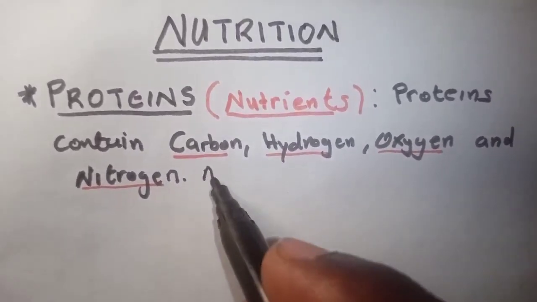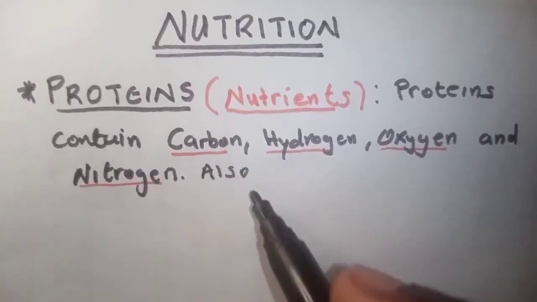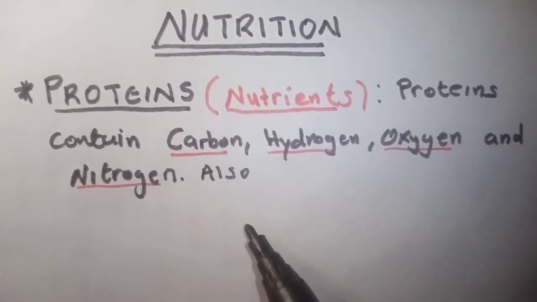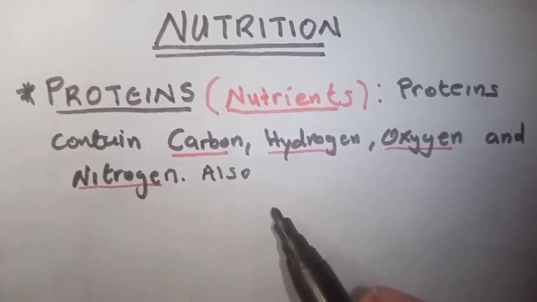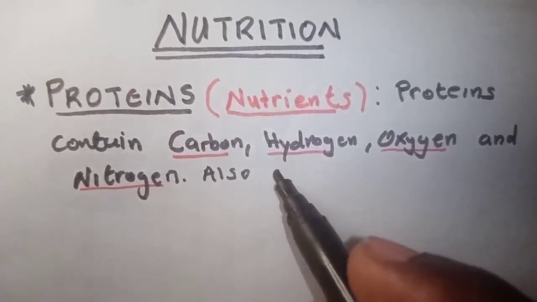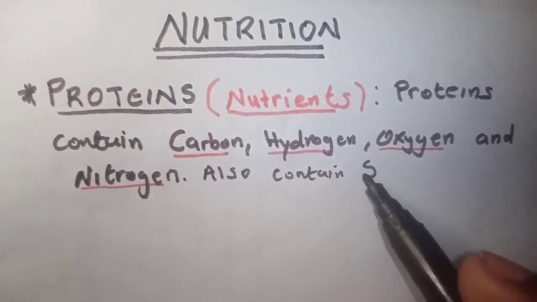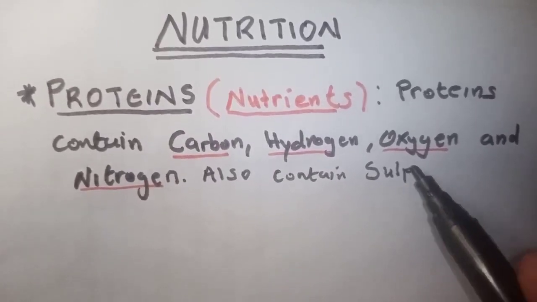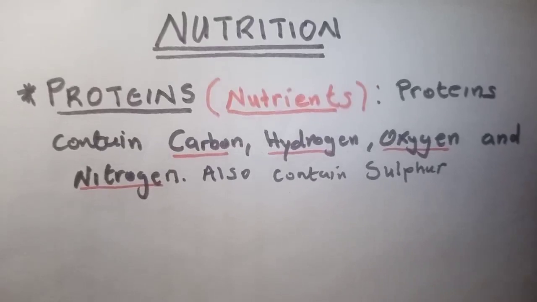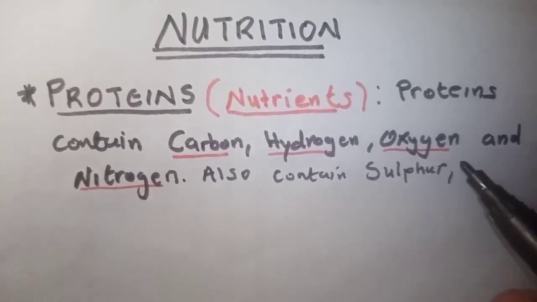Some other types of proteins can also contain sulfur, and also phosphorus.